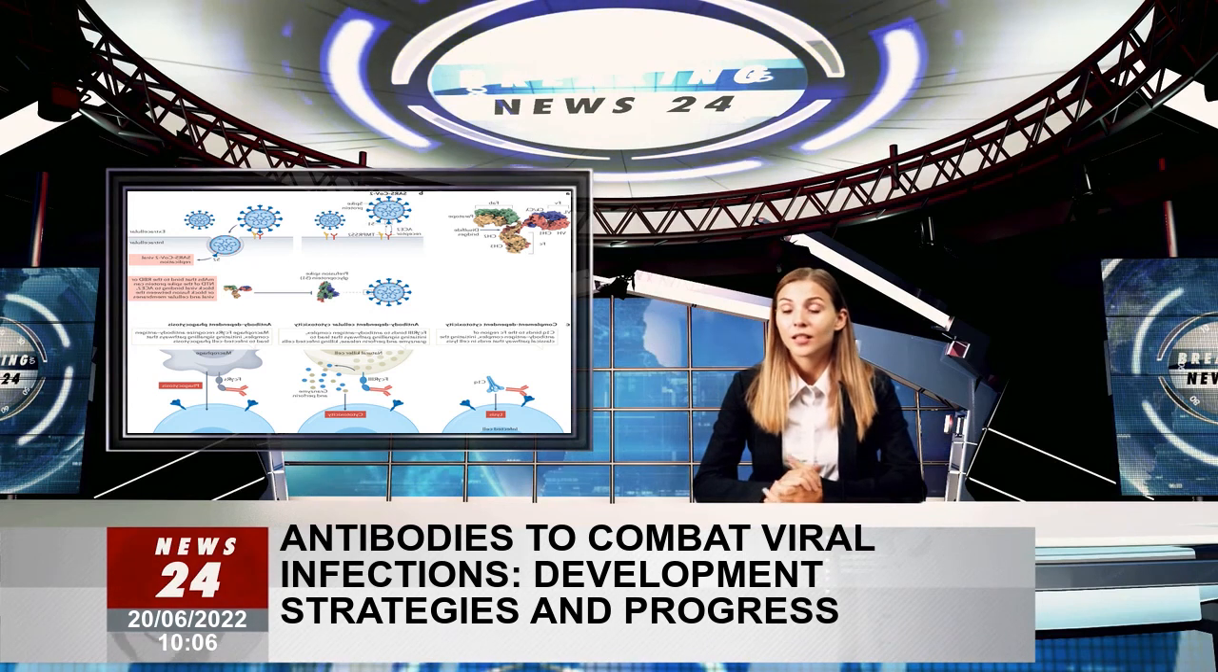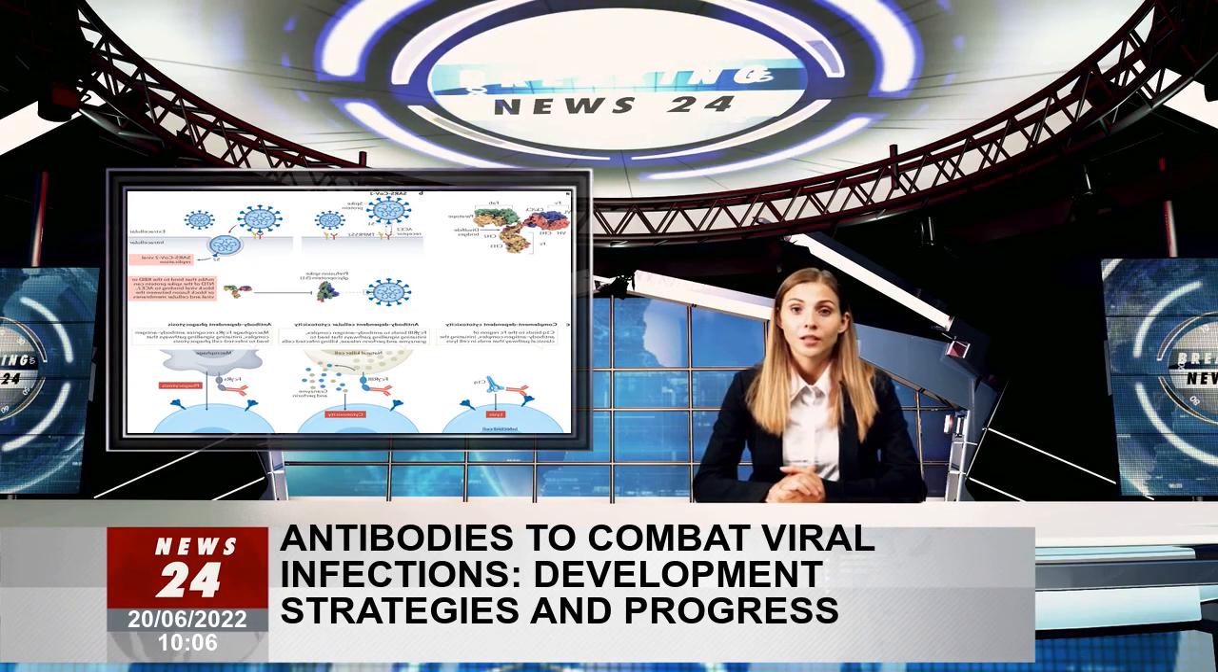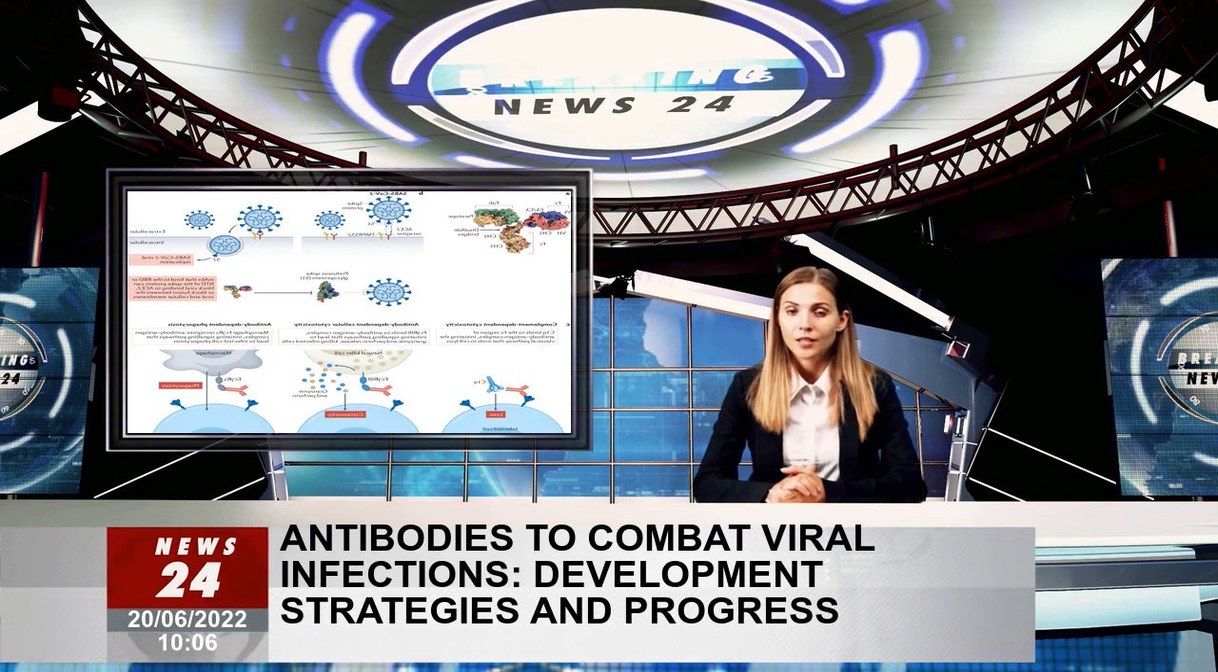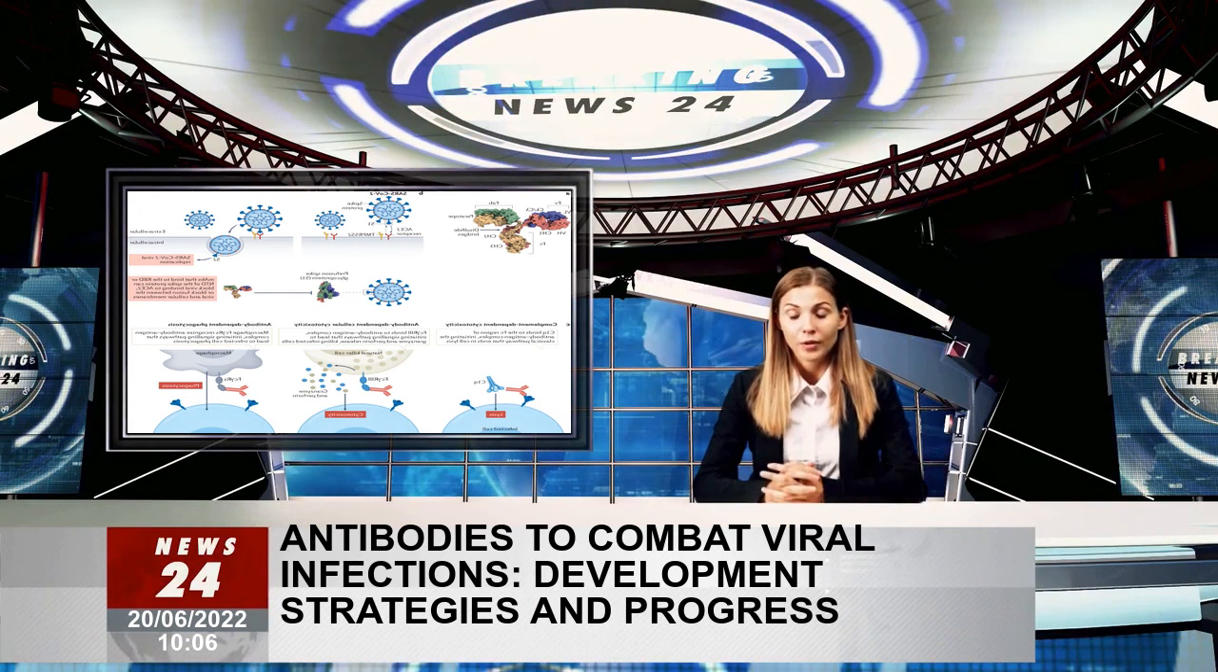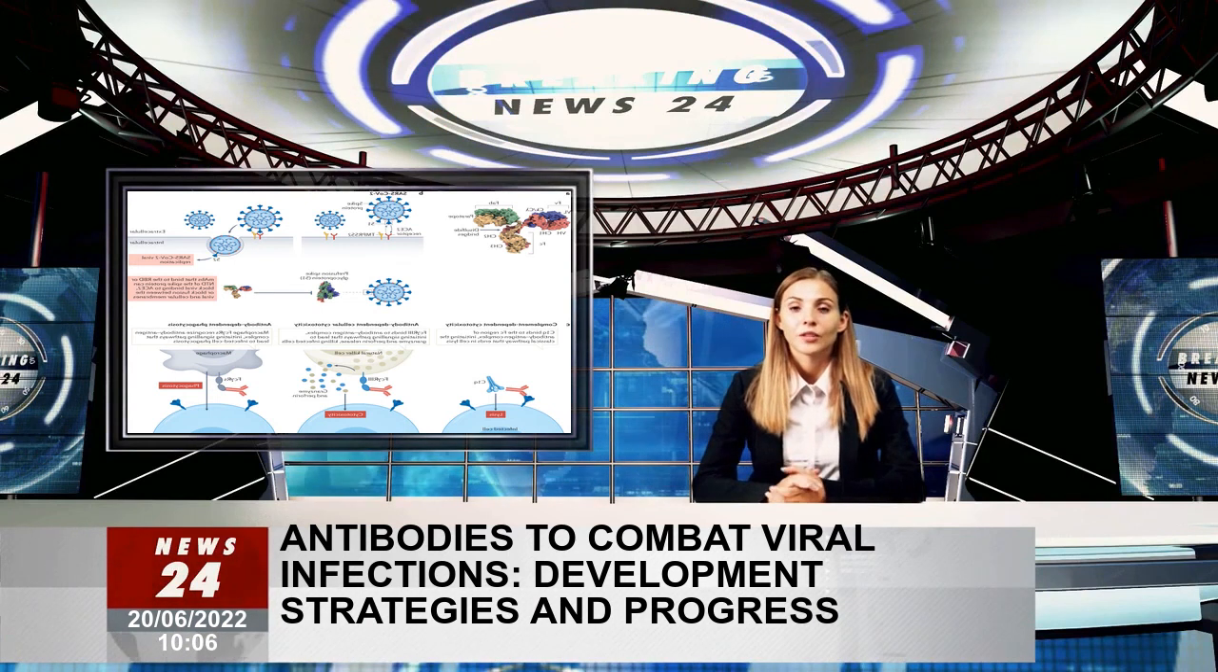converting enzyme, PDB 6M0J. Neutralizing antibodies can prevent the opening of the S protein to block the RBD exposure, block the RBD to prevent binding to ACE2, blocking amino T.